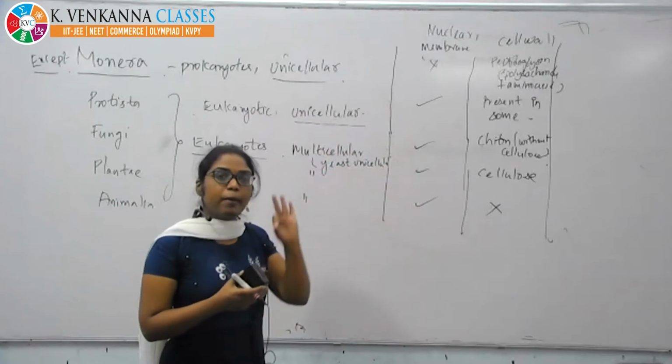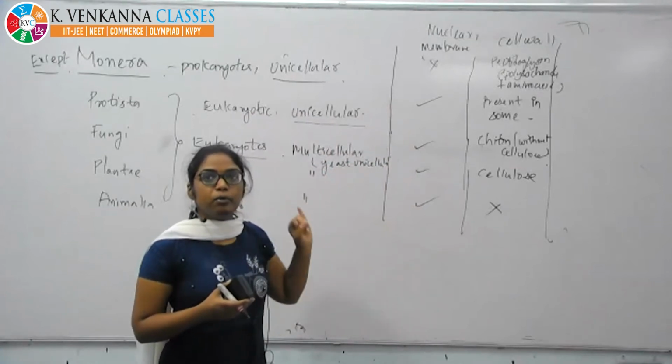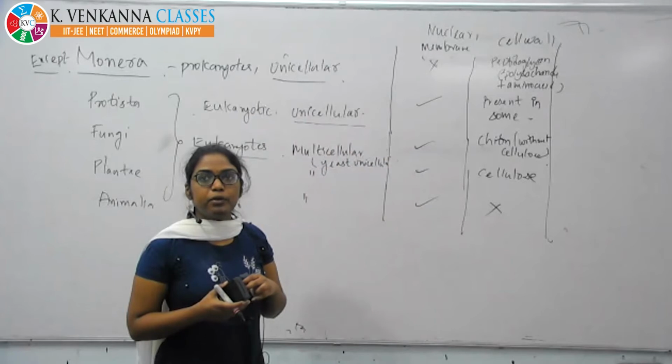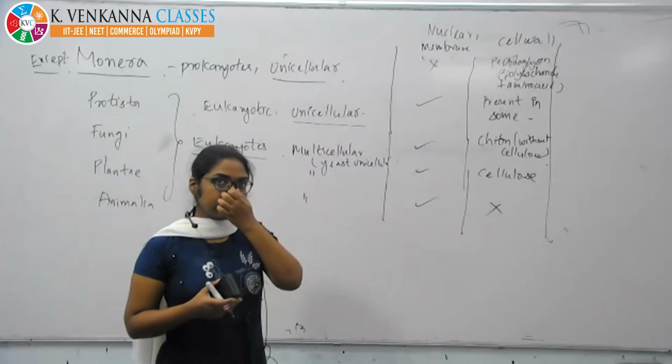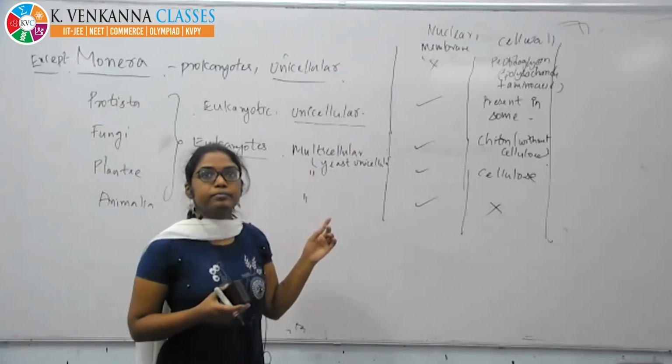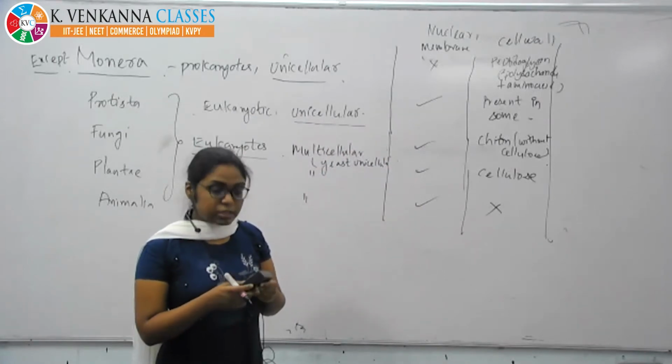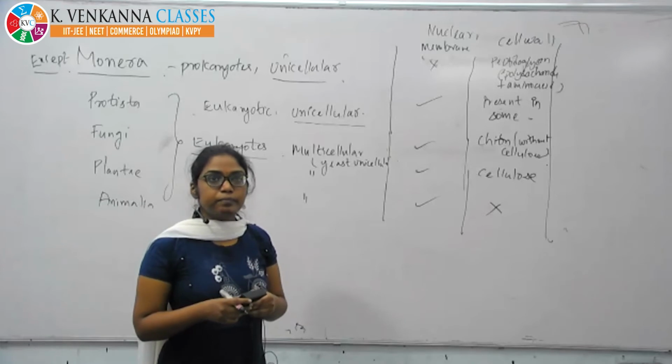Coming to the cell wall, peptidoglycan, you saw it in Monera, right? The cell wall of Monera is peptidoglycan. It was in the previous test also, right?